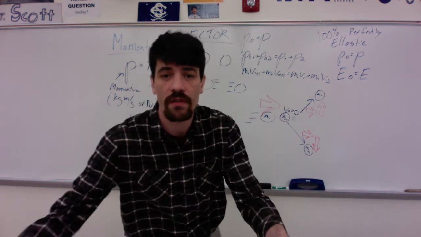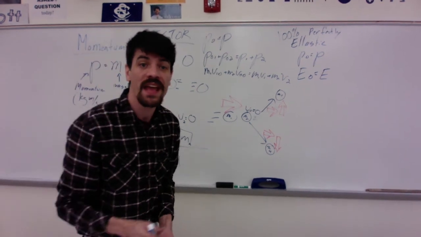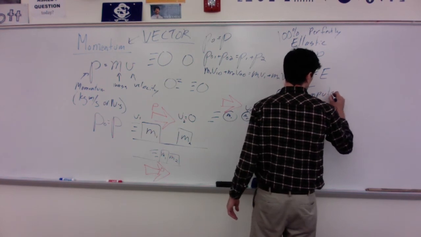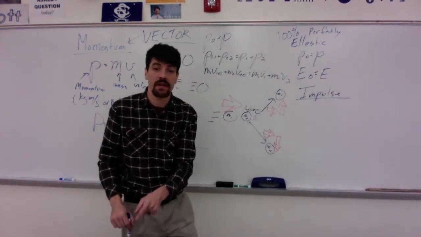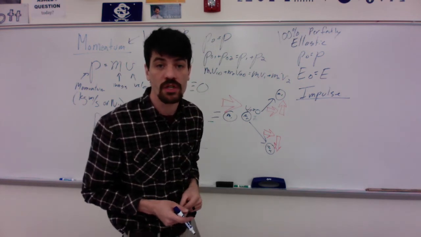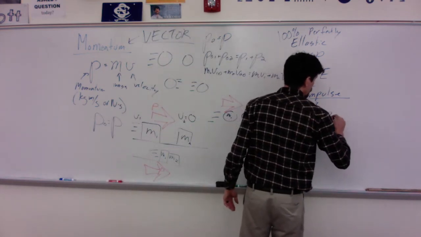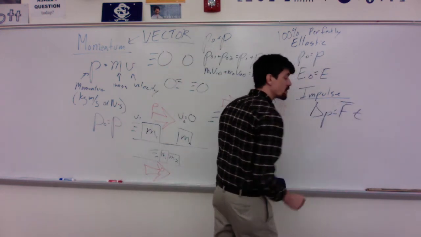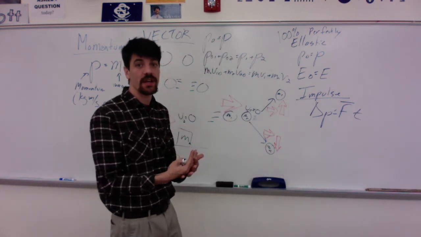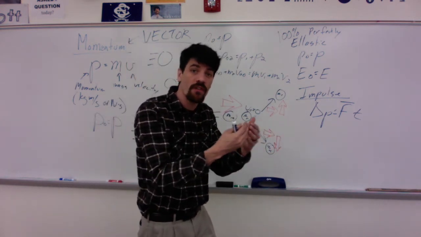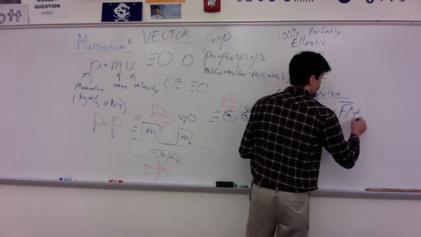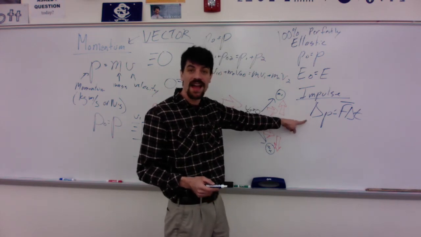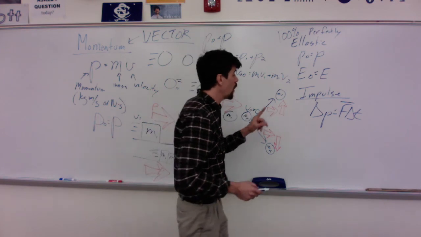The last idea that we want to talk about today is when something has a change in momentum. If something has a change in momentum, we call it an impulse. Impulse is when we look at one object and how that object's momentum can change. That change in momentum is due to a force and a time duration. Now, we label this as an average force, because when something gets pushed to change its momentum, it's pushed a little bit, then harder, then let up. And that time is the change in time. So this means we can find the change in momentum, meaning change in mass or change in velocity.